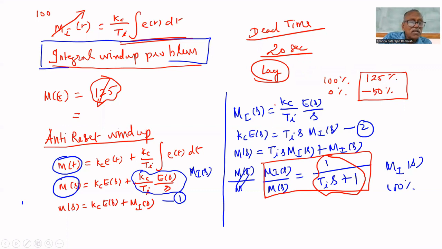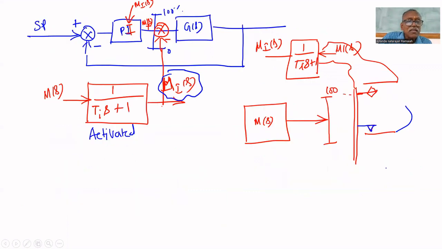But this is for an analog circuit. Nowadays, it is a digital circuit. How can we implement the anti-reset windup technique in a digital circuit? Whenever the controller output becomes 100, we have to stop integration because we are writing a program. That's why we can check if M of t equals 100, then we can stop.